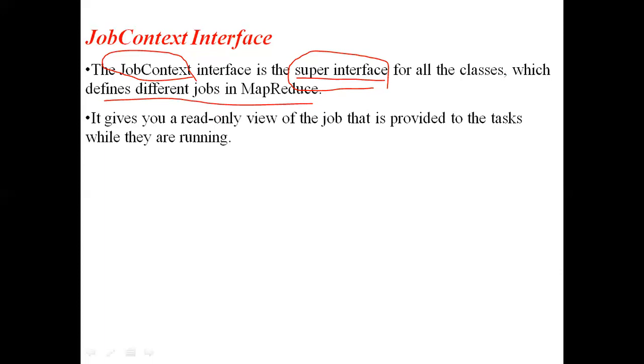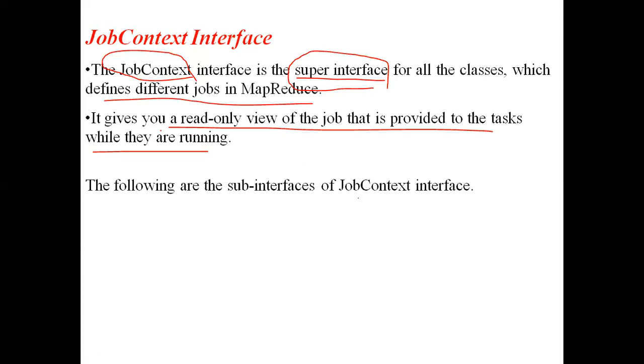What this JobContext interface provides is a read-only view of the job that is provided to the tasks while they are running. That means we can't modify the job; we can only see what the aim of the job is. Tasks here means nothing but the maps and reducers that are running.